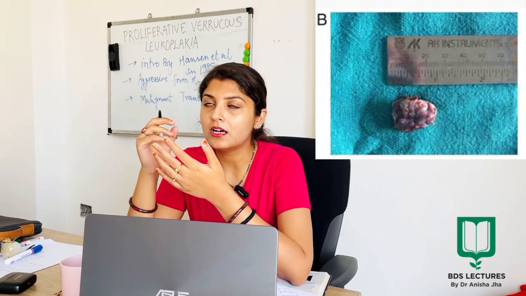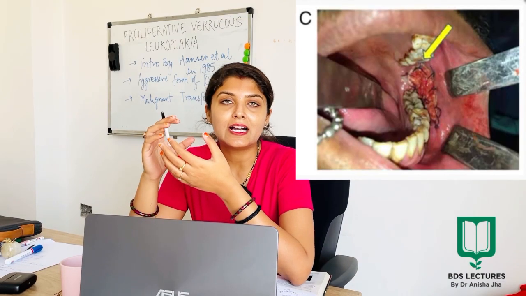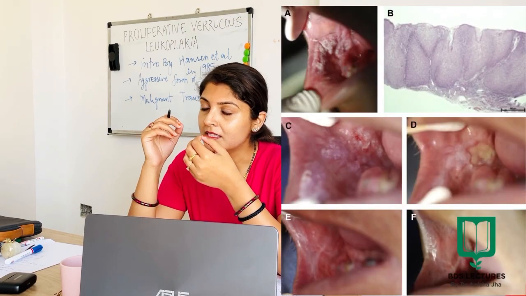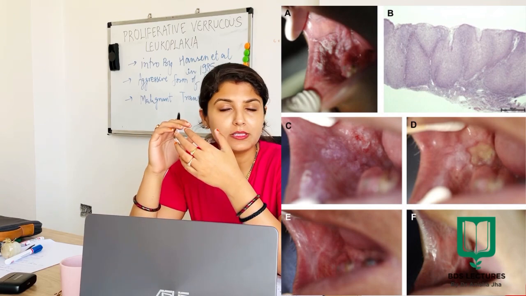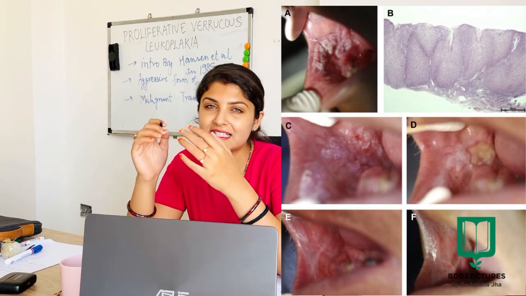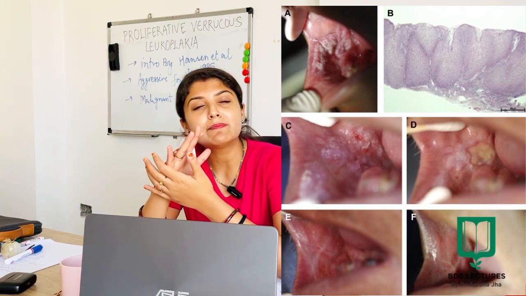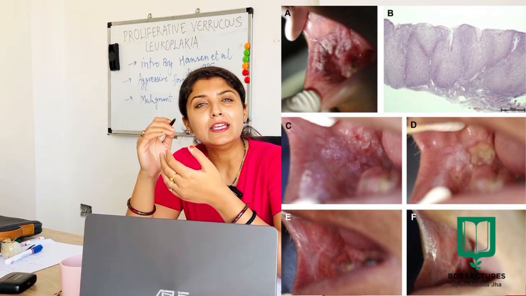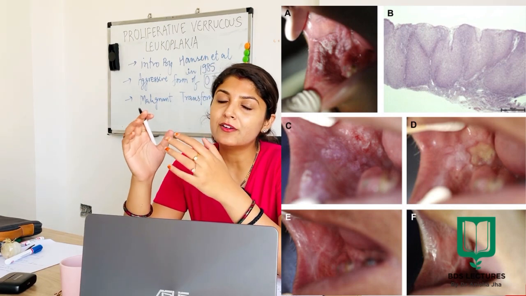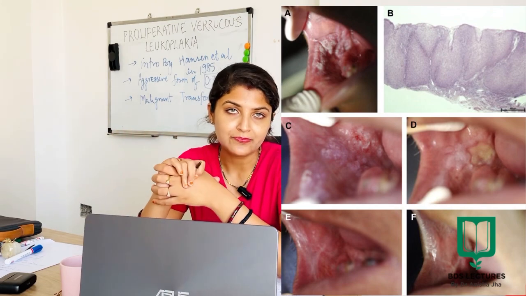If you even once come across this kind of cauliflower-like hyperplasia, the treatment plan should be that of verrucous carcinoma from the initial stages only. So this was the short comparison between PVL, proliferative verrucous leukoplakia, and verrucous hyperplasia. This is all we need to know about both of them.